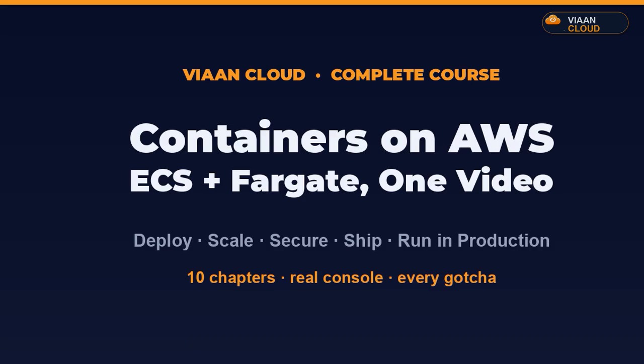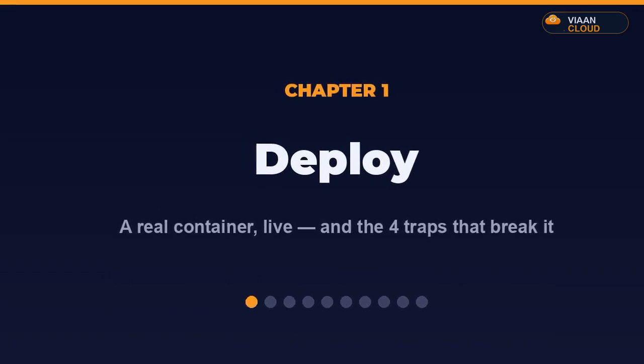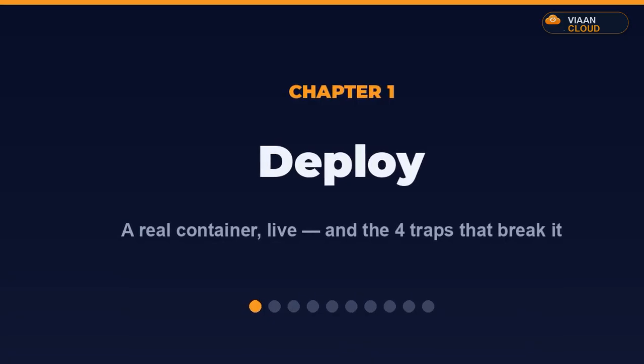Each chapter starts with the live payoff, then we build it. Don't just watch, build it with me. Chapter 1. The goal, this exact page, live, served by a container on AWS Fargate behind a load balancer. No server I started, no machine I keep on. By the end of this chapter, you'll deploy any app the same way.